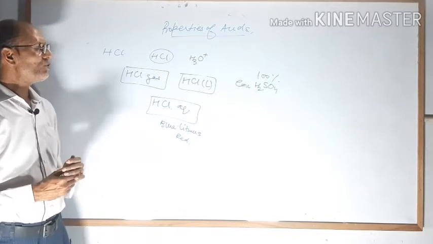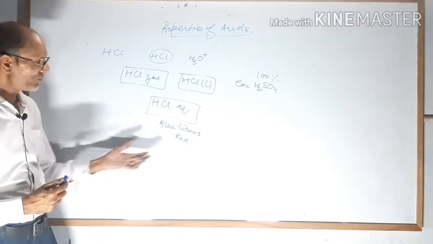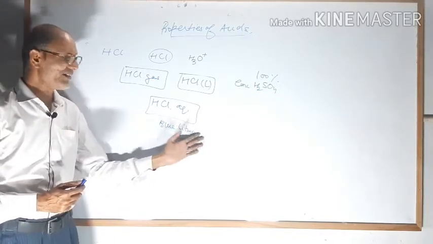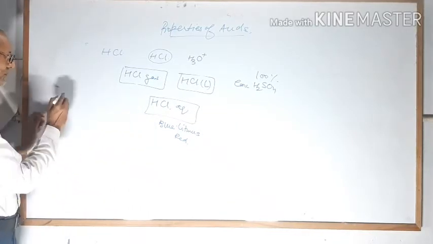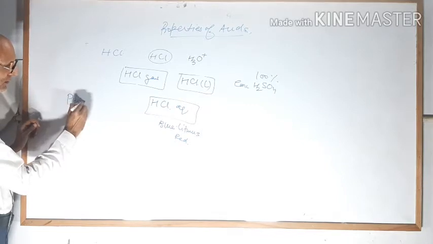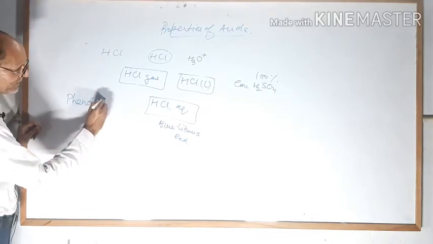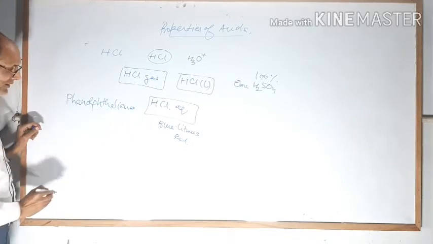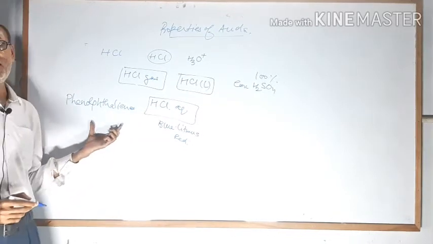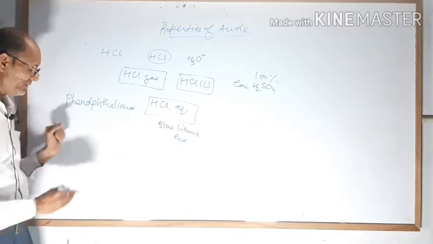Dear student, one more thing, one more indicator. Suppose you have taken blue litmus; litmus is an indicator, and another is phenolphthalein. Phenolphthalein is also an indicator. In its original condition, it is colorless.